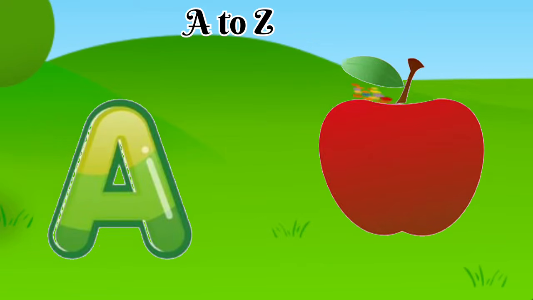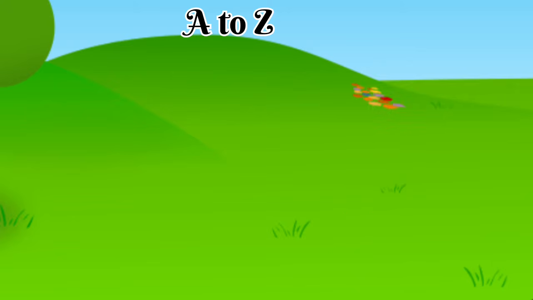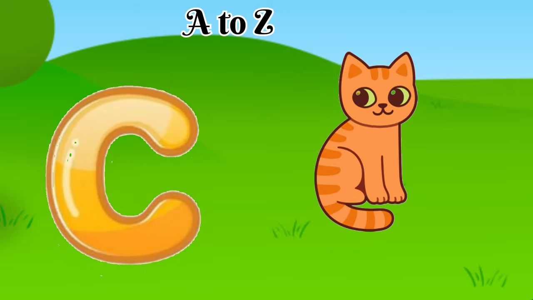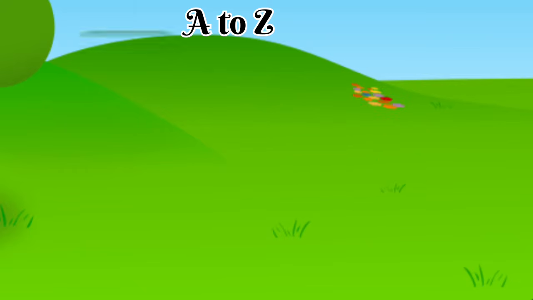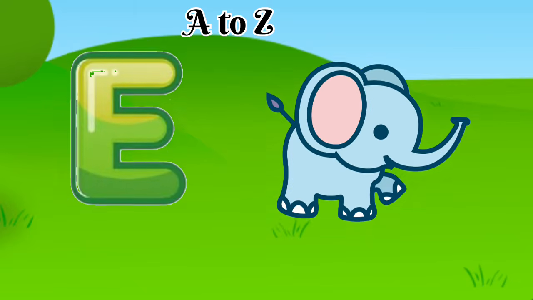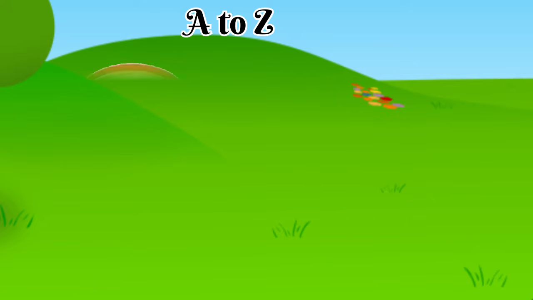A is for apple. B is for banana. C is for cat. D is for dog. E is for elephant. F is for frog.